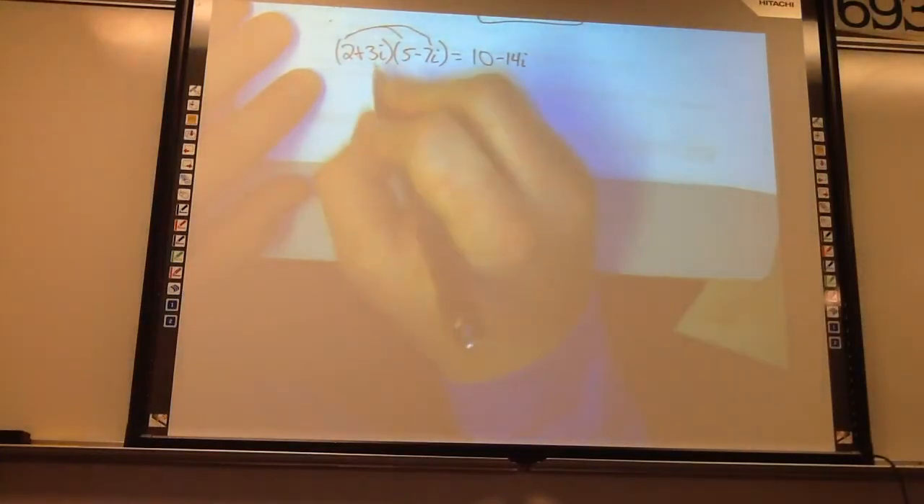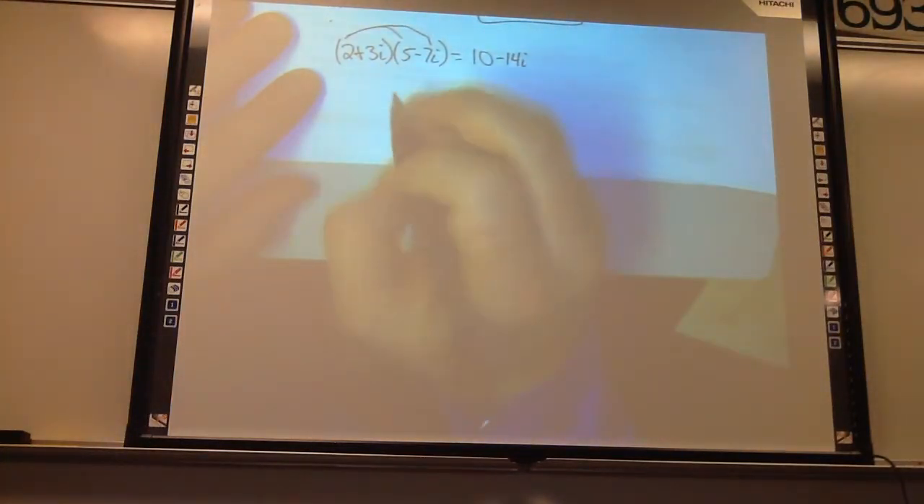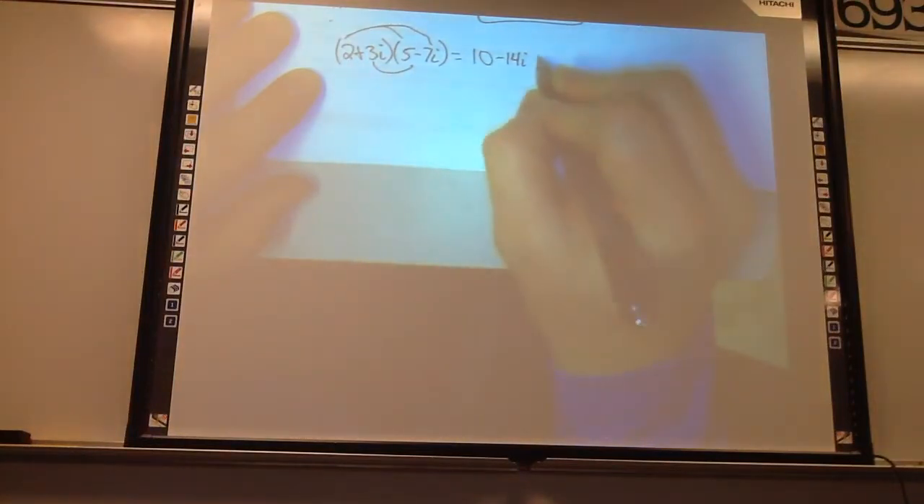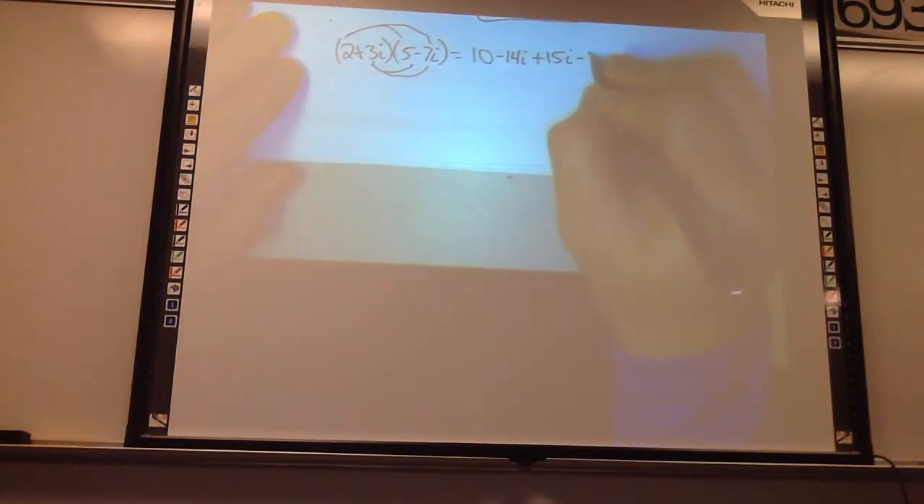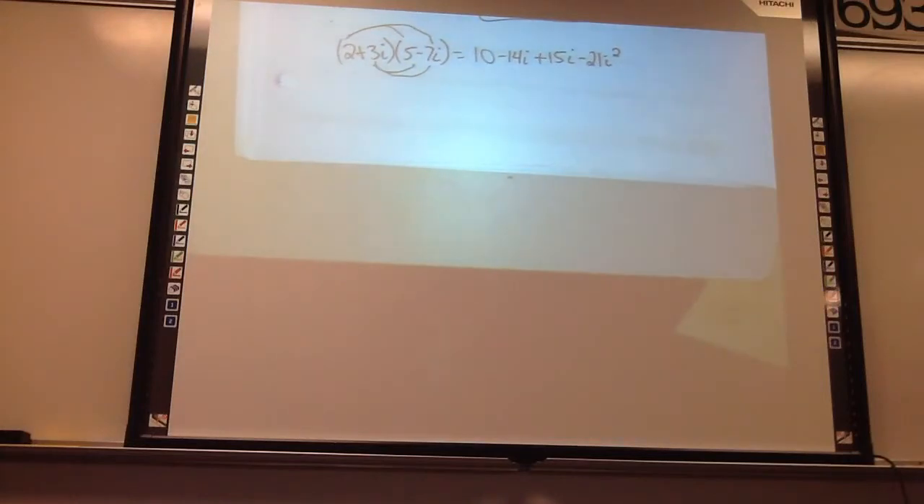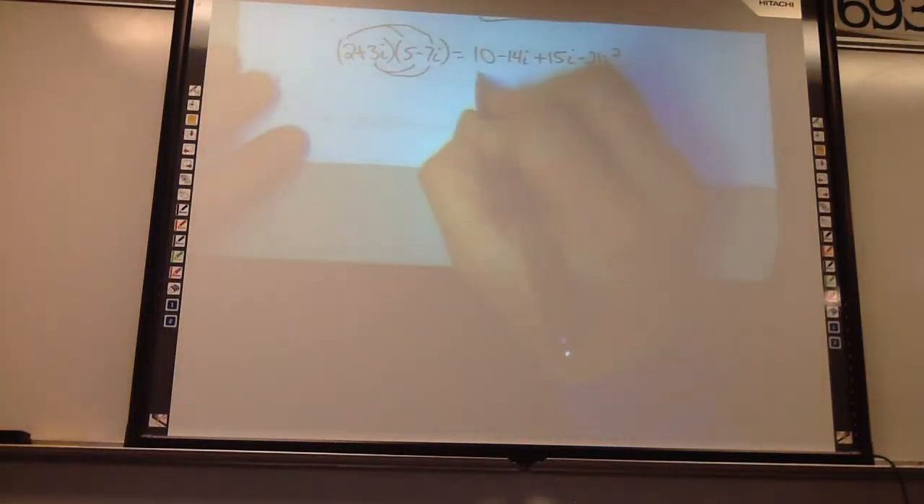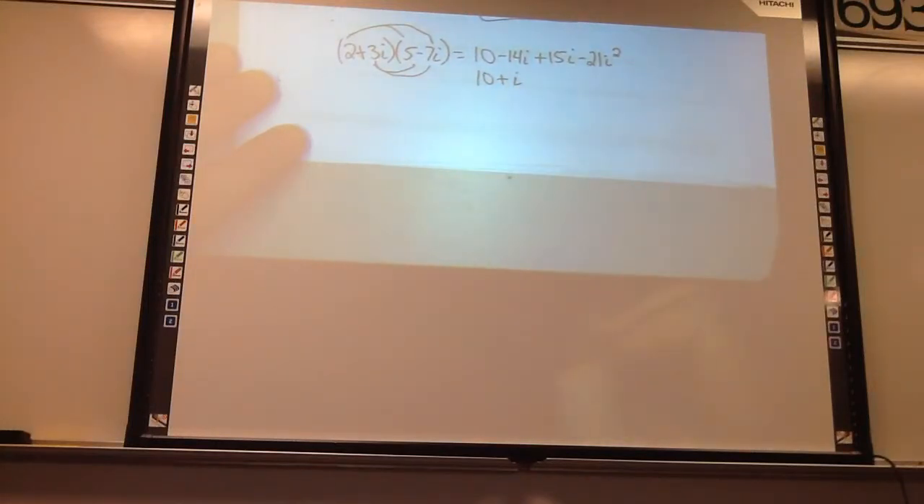Remember the distributive property? 3i times 5 is plus 15i. What's 3i times negative 7i? Negative 21 i squared. We can combine our like terms. We got 10. Negative 14 plus 15 would be plus 1i, which is plus i.